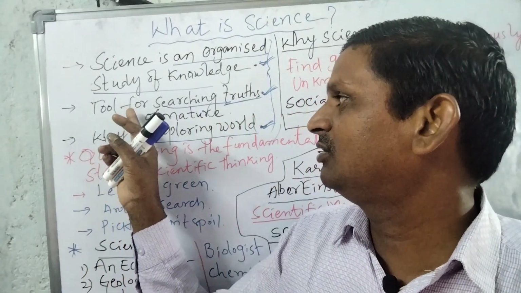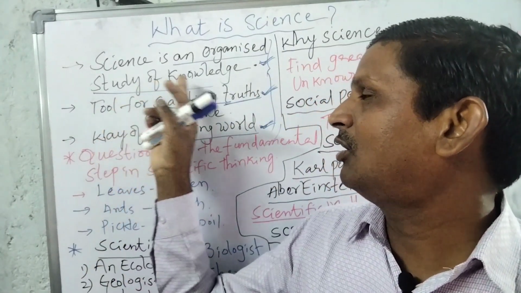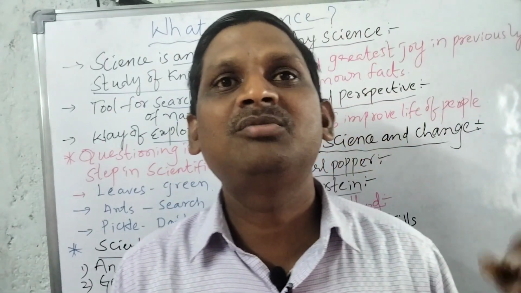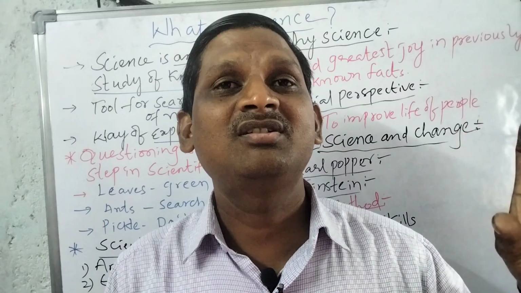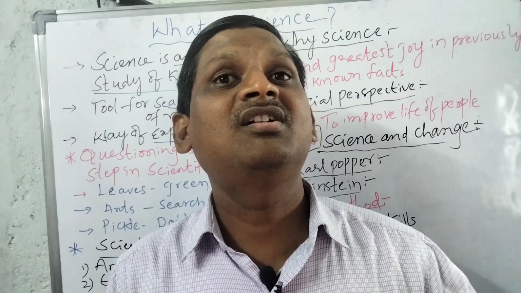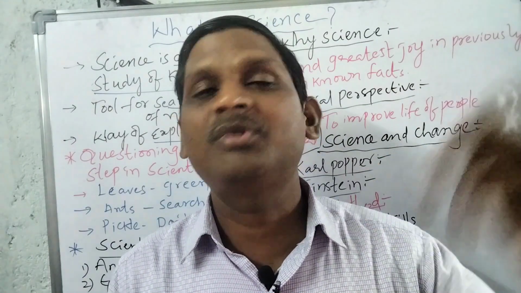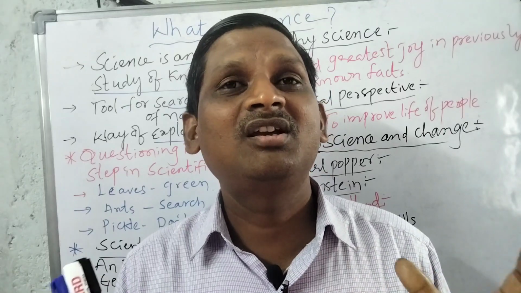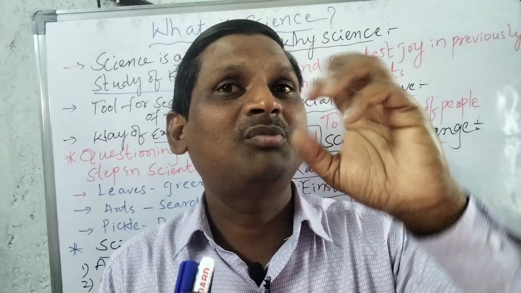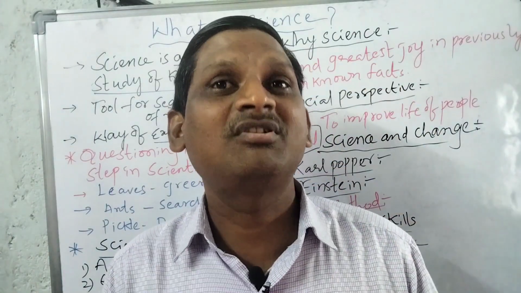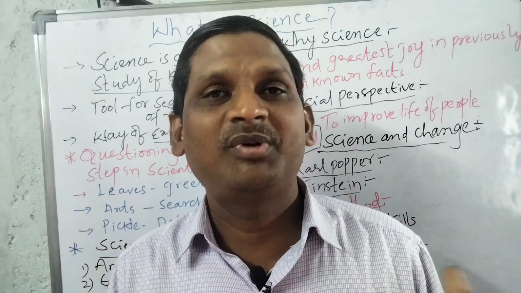What is science? Science is the organized study of knowledge which is based on experimentation. Science definition, first one is, science is an organized study of knowledge which is based on experimentation. So some scientists do research by experiment, some scientists do research by observing. So some are observational scientists, some are experimental scientists.